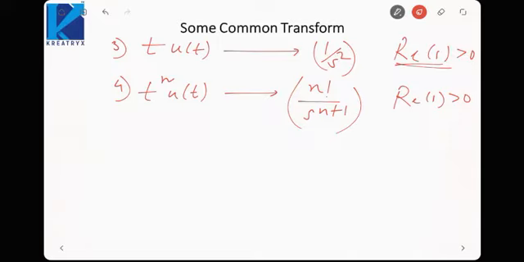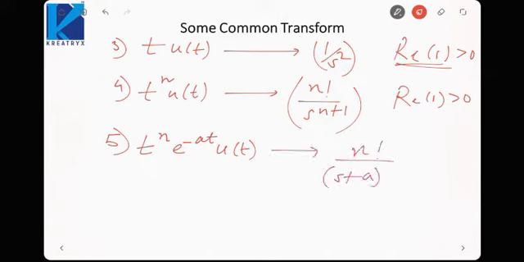Okay. Next is, suppose if a were not 0 here, t raised to power n e raised to power minus at u(t), so it would be n factorial over s plus a raised to power n plus 1. Okay, there a is not equal to 0. So this is basically generalization of this, but its ROC would be real part of s is greater than minus a.